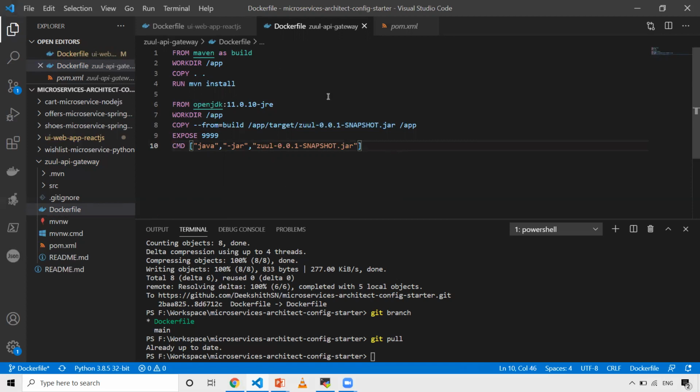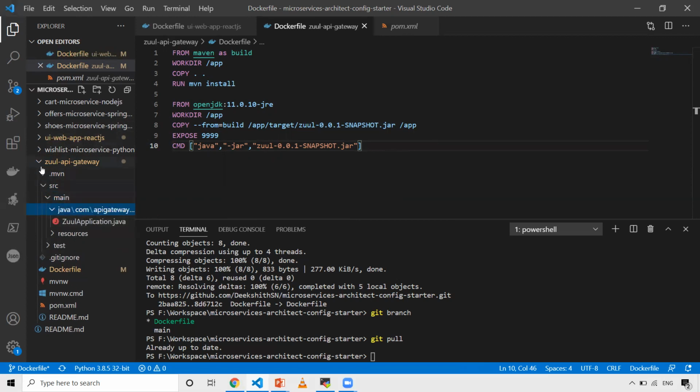So this is about the Docker file for my Zool API gateway. Also, one more thing I want to show you guys here. The main problem with this particular code, I am currently working on with my friend, to change a few things here. The main thing here is not in Zool.